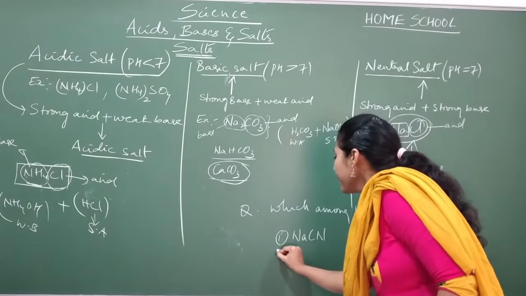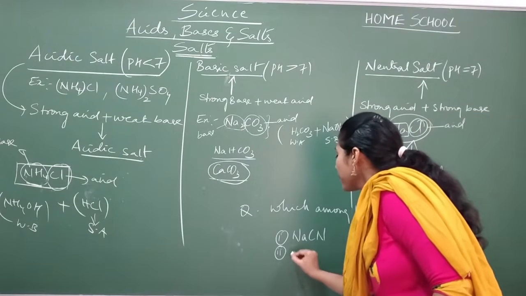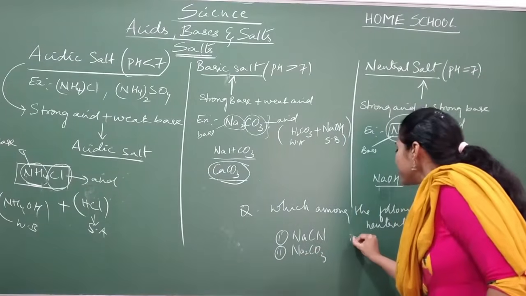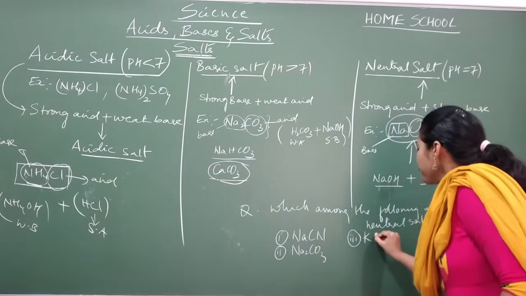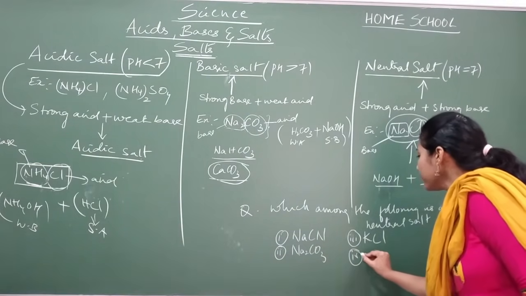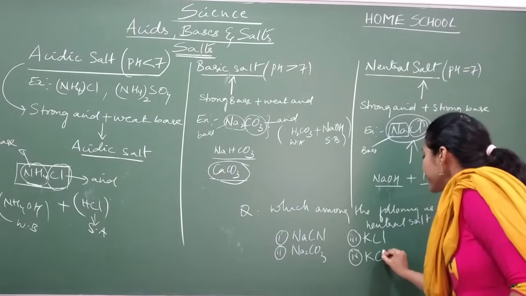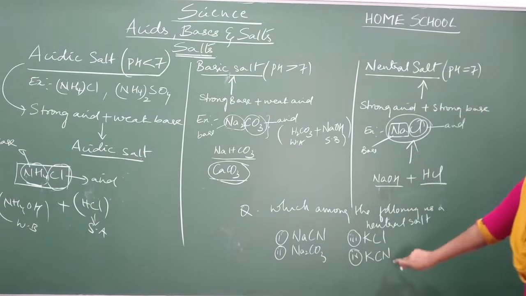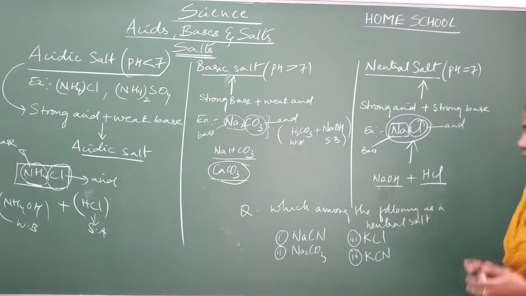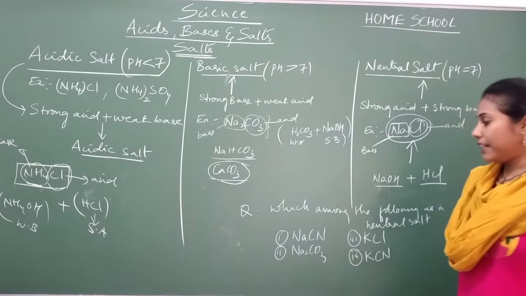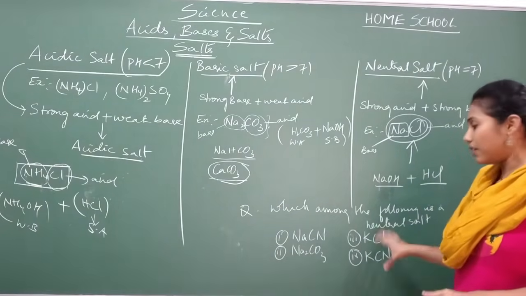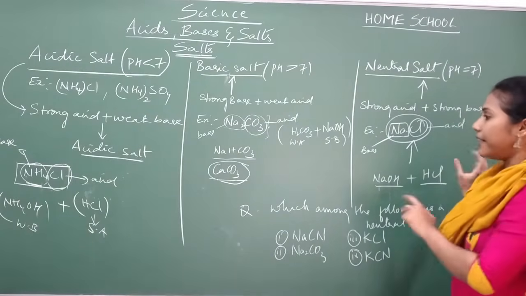Your options are: NaCN; second option, sodium carbonate; third option, KCl; and fourth one, KCN. So which of the following is a neutral salt? Take salt by salt and analyze. Try to analyze where is a stronger component and where is a weaker component. Predict and give the answer.